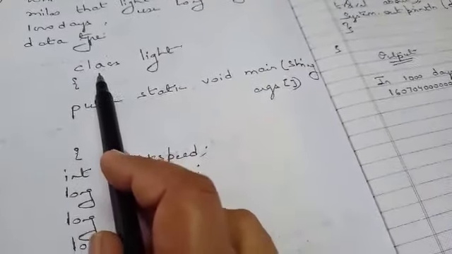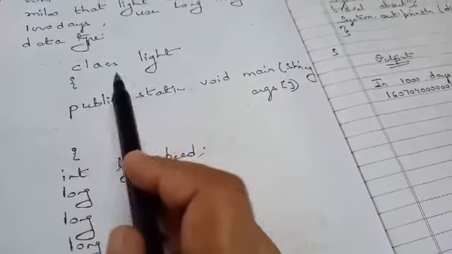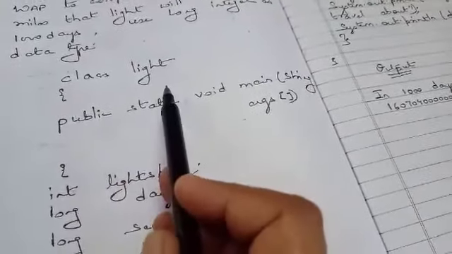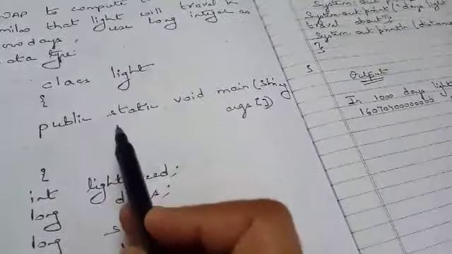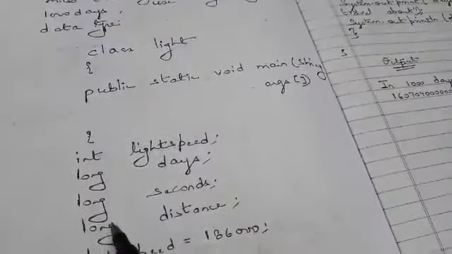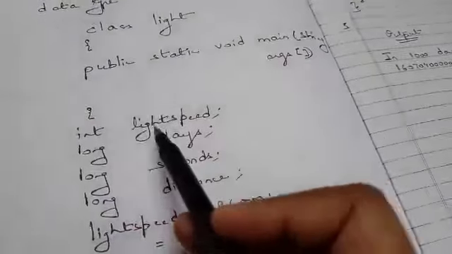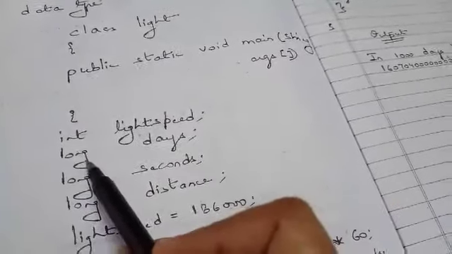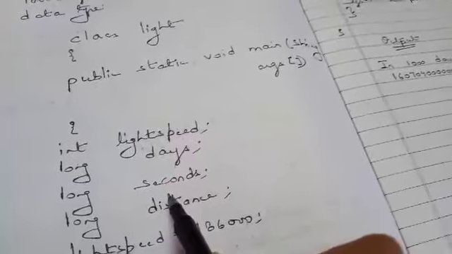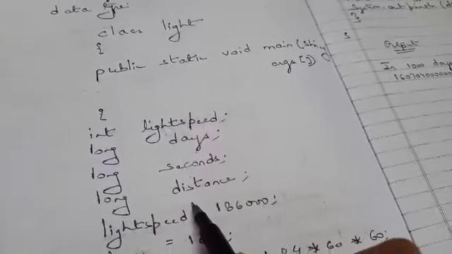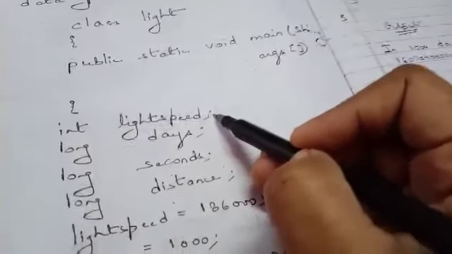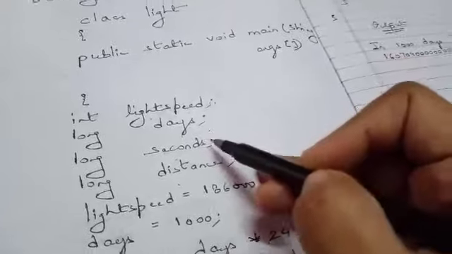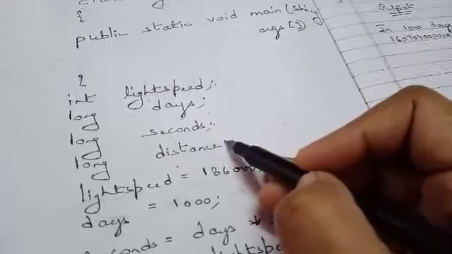So for the solution of this program, class Light. Class Light is again the name of the class, opening brace, public static void main, String args, opening brace. Now what are the variables which we have to take? Int lightspeed, long days, long seconds, long distance. Now we are taking four variables. First is lightspeed, second is days, third is seconds, fourth is distance.